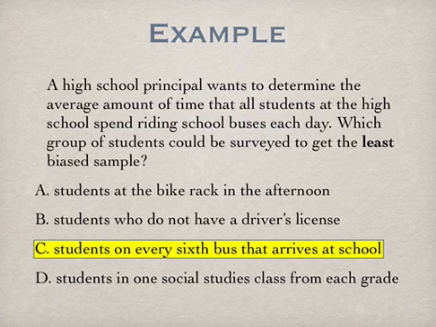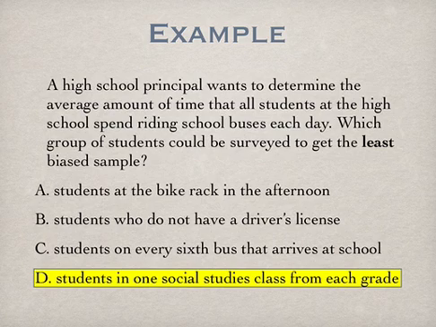If you look at C, at first glance, that looks pretty good. It's a systematic sample because we're looking at every sixth bus, but it only is going to sample those students who ride the bus that day. And remember, we wanted to know all students at the high school. So our option D, students in one social studies class from each grade, is going to give us the least biased sample. It's going to be a stratified sample because we're taking one class from each grade. And because we're using social studies classes, hopefully it would be representative of all students in the high school.